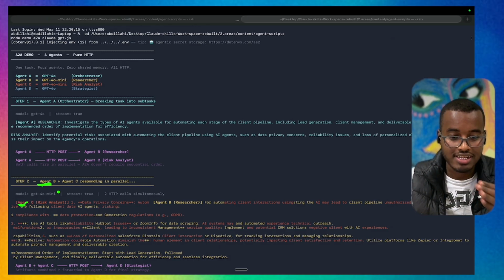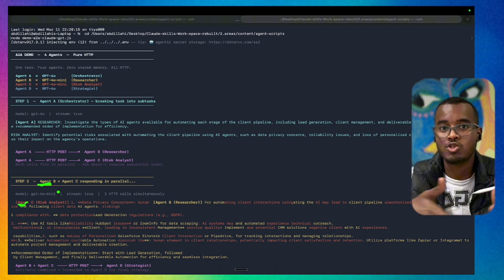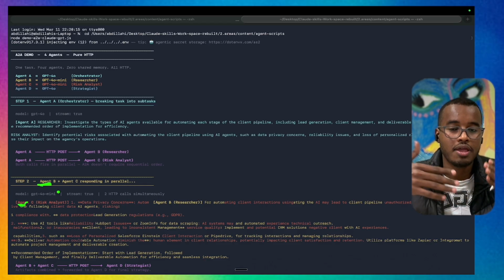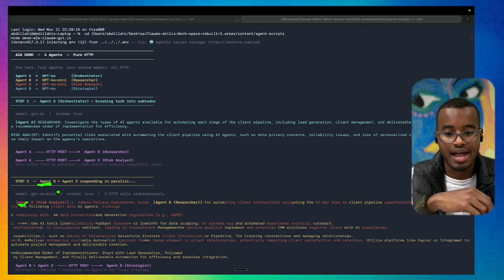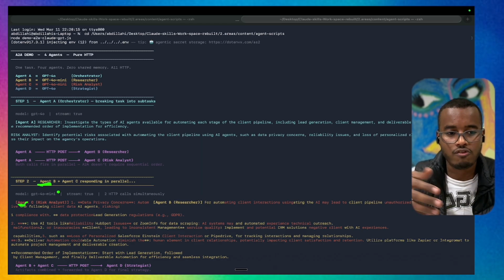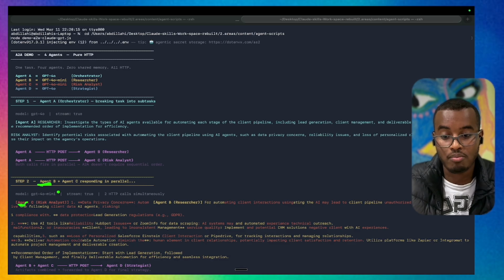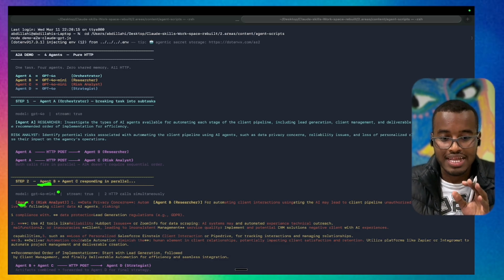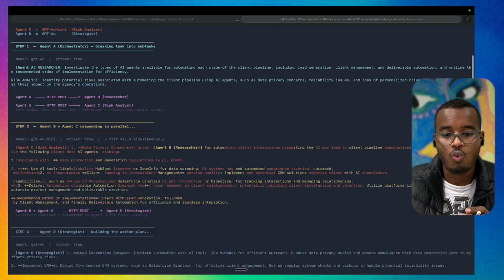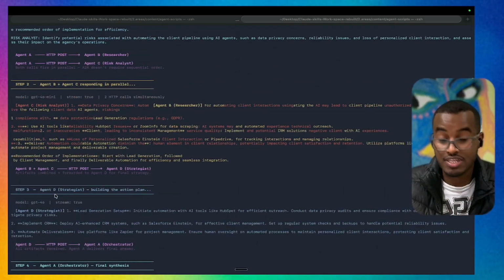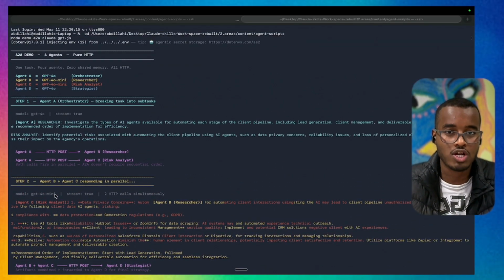And actually this is called A2A. It is one of the most important AI protocols, and I haven't seen a lot of people covering it on YouTube, or if they cover it, they make it more complicated. So let me just show you why this is important, like why this protocol actually exists.